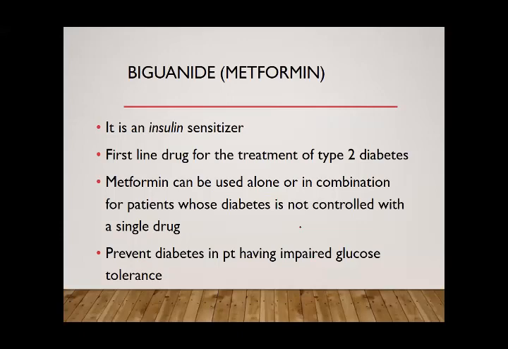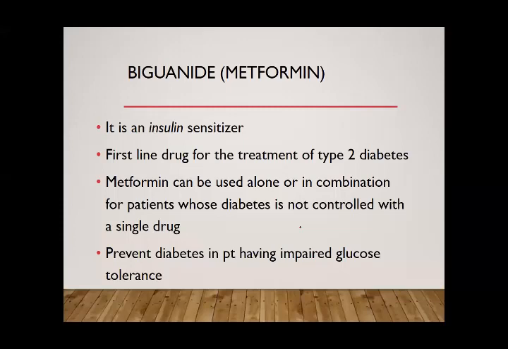Biguanides decrease the appetite, so they can cause weight loss, and they are ideal for obese patients. Biguanides decrease the absorption of glucose from the gastrointestinal tract. They improve glucose uptake and utilization by the muscles and the adipose tissues, and they also decrease the production of glucose from the liver. So by all these ways, they improve the blood glucose level and improve the diabetes.